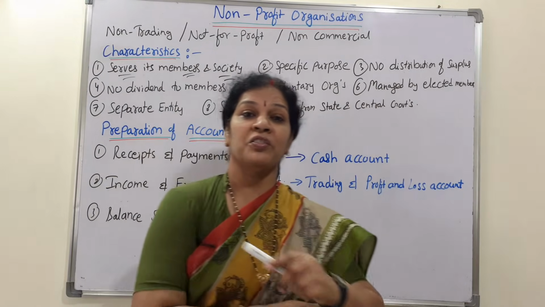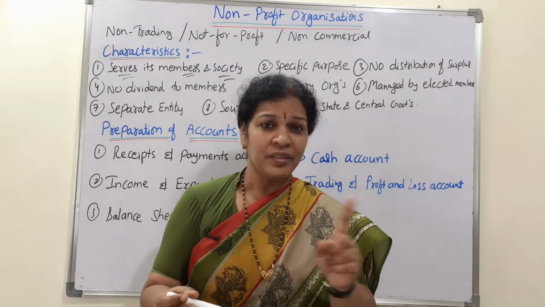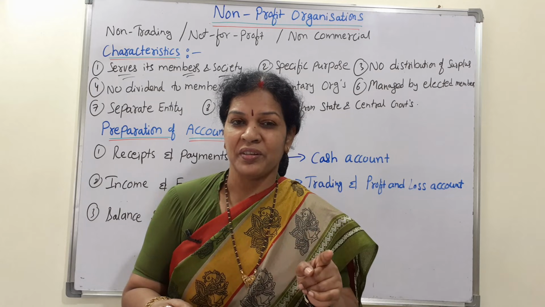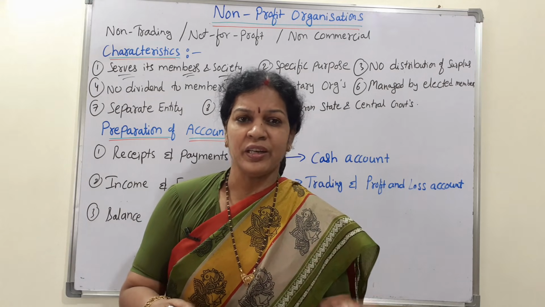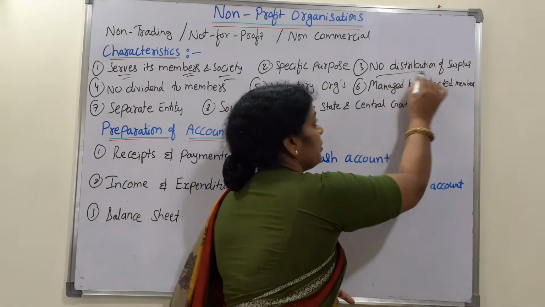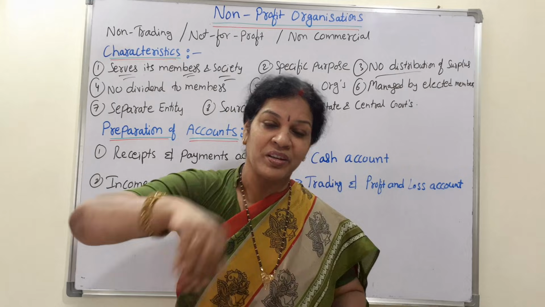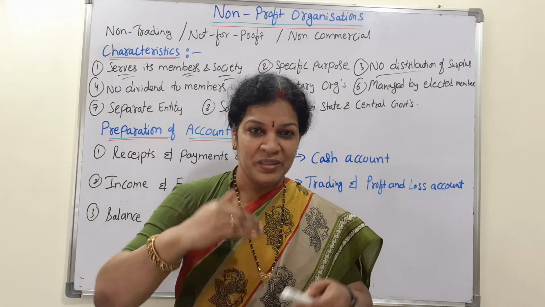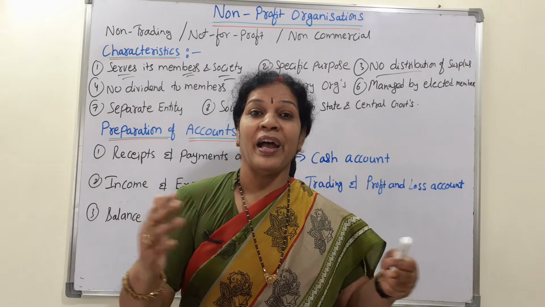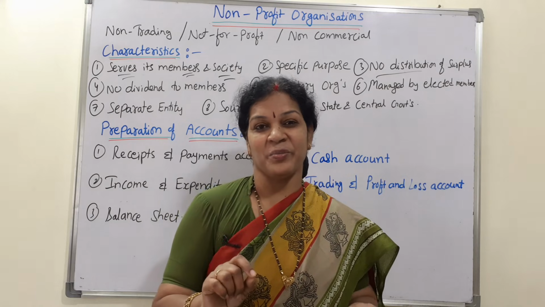And next one is no distribution of surplus. In non-profit organizations also, they will be getting profit or surplus, excess amount, that will not be distributed to the members, because this is non-profit. You cannot expect any kind of profit. That is why the surplus is not going to be distributed. But what do they do? The surplus they'll utilize for the organization activities once again. They want to grow the organization, they want to spend on their activities as much as possible for the people. So that is why no surplus distribution.